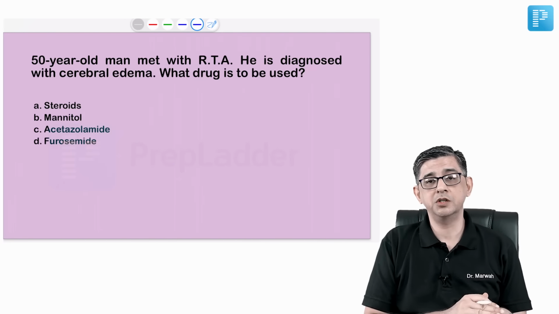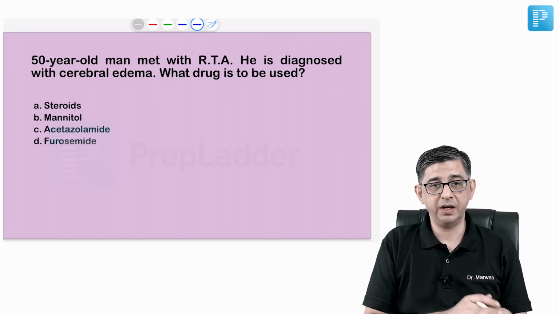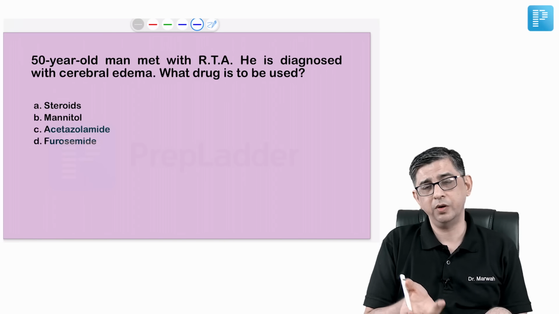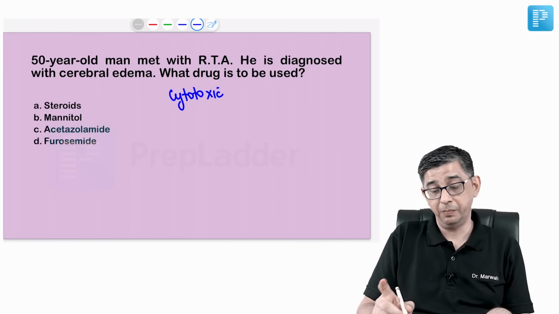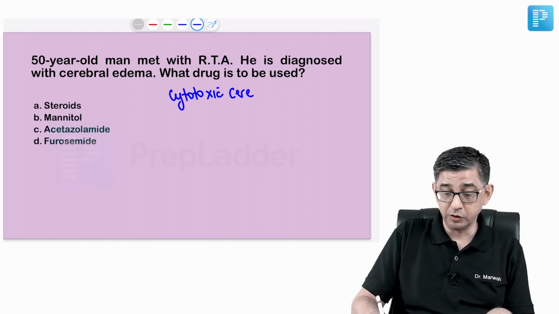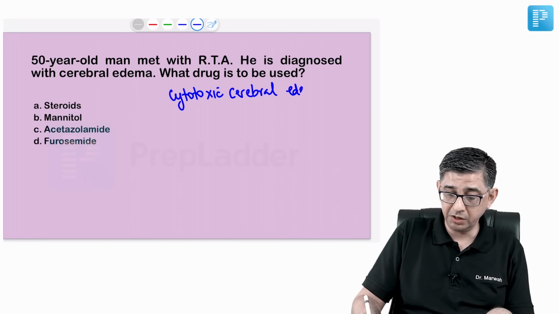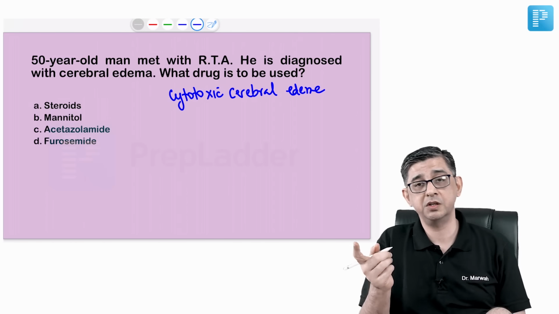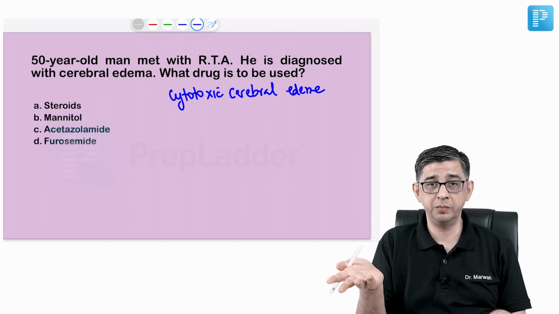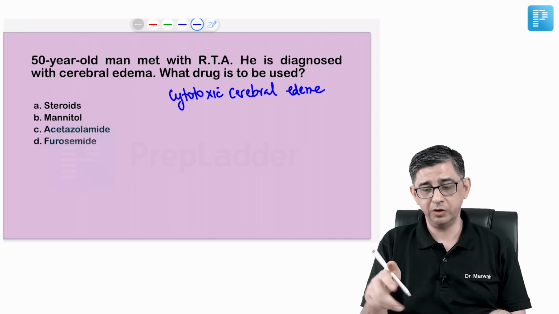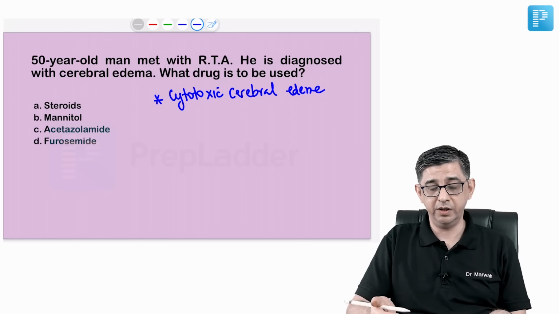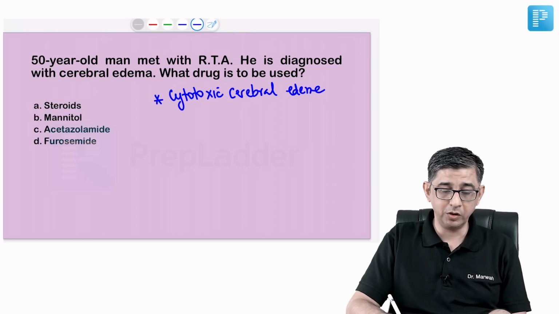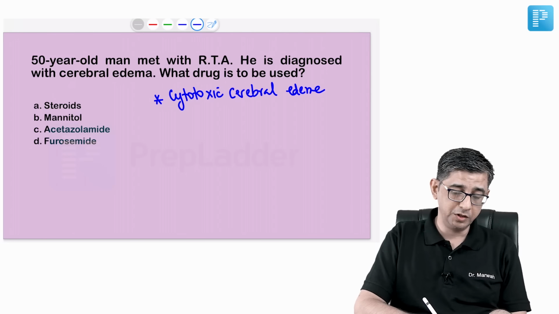The subsequent question talks about a 50-year-old man. He had a road traffic accident. He's having a cerebral edema. So every time you are having a cytotoxic cerebral edema, though I did ask my students, was it written presence of vasogenic cerebral edema? Because for vasogenic cerebral edema we give steroids. No, vasogenic cerebral edema is seen with neurocysticercosis and brain tumor. So everybody said no sir, there was no scenario of any brain tumor. It was simply that the guy had an accident and after that there is a cerebral edema. So this is cytotoxic cerebral edema basically, and for this we will give mannitol.